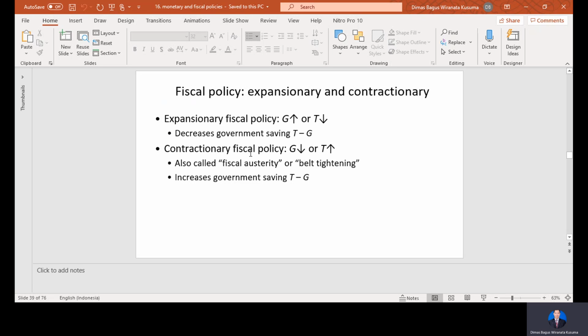And for contractionary fiscal policy, the reverse happens: reducing government spending or increasing taxes. So it is also called fiscal austerity or belt tightening. So it will increase government saving, because taxes here are bigger compared to government spending.